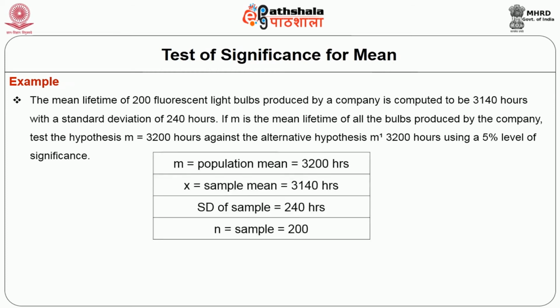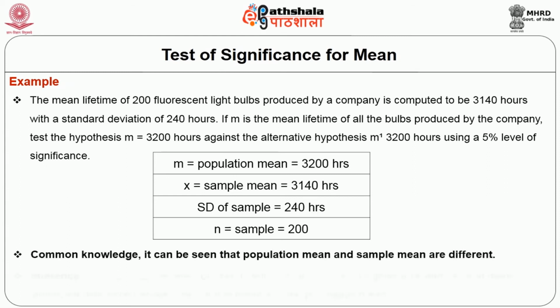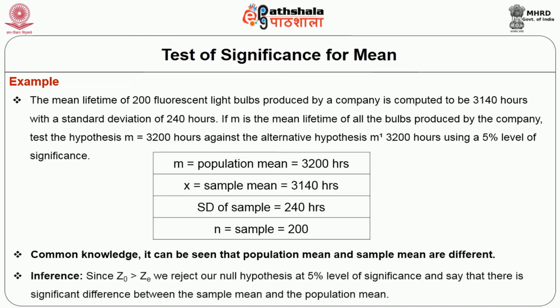Here we can notice m, the population mean, is 3200 hours, x̄, the sample mean, is 3140 hours, SD of the sample is 240 hours, n is 200. From common sense knowledge, it can be seen that the population mean and sample mean are different. Yet, let us use the formula and see whether there is a statistical difference.